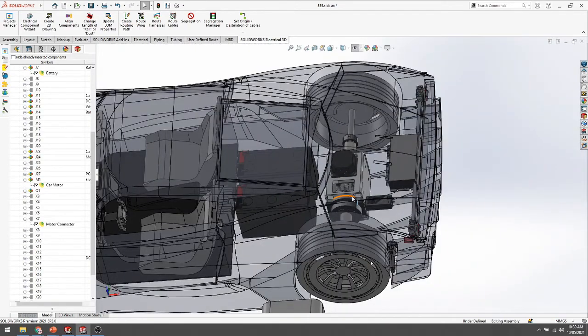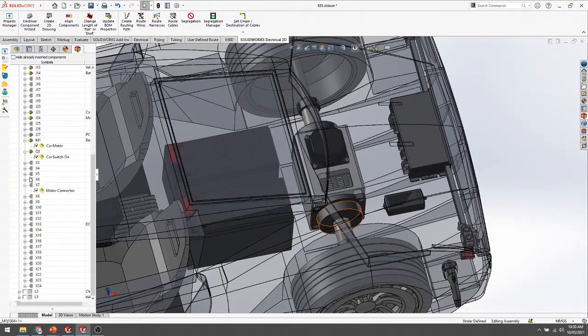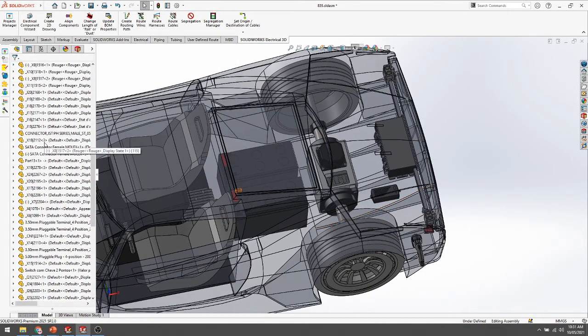Okay, we have added all the symbols, we have associated all the symbols with our electrical model. Okay, and after this I have done all the parameters and included all this routing path and like this. Okay, I'll show you the path of the electrical routing.